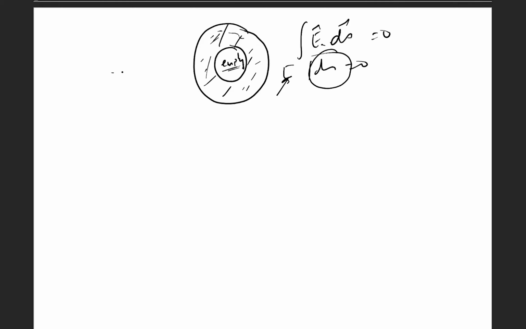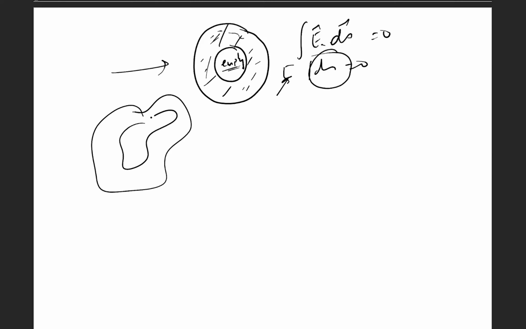So by symmetry we can see that in a spherical cavity the electric field is 0 in the conductor if the cavity is empty. However, what if this cavity is of arbitrary shape? There is no symmetry. So what can we expect out of it? Again, if this cavity is empty, you can surely say that the field inside it is 0. How do we say that? There is no symmetry, so this E dot ds equal to 0 is not going to give you the complete answer.